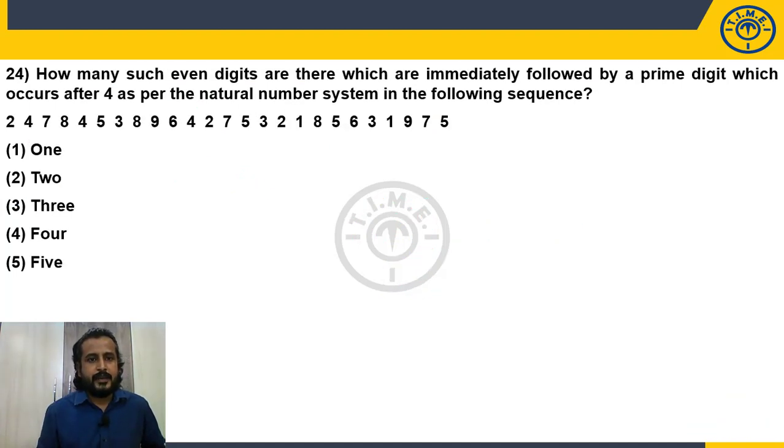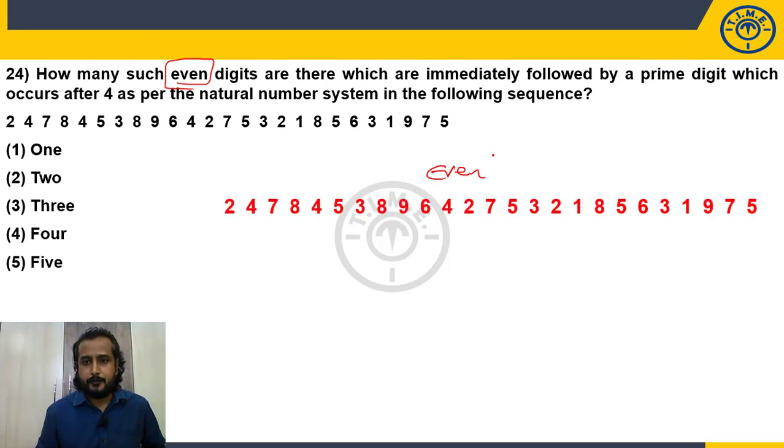Now, how many such even digits? So my focus should be on even digits. How many such even digits are there which are immediately followed by a prime digit? Followed by means next. So it should be a prime digit, which occurs after 4 as per the natural number system. So it should be after 4 in the natural number system.